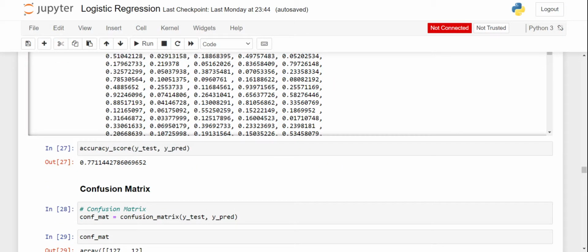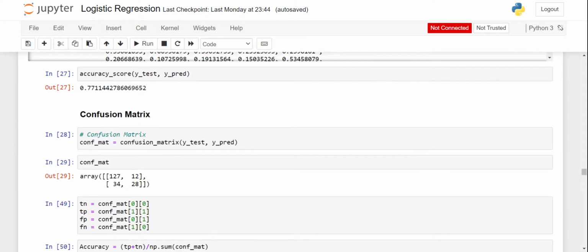For that I've used accuracy score. Our accuracy is 77%. But in a classification problem, we need not rely on accuracy score, since this is a health condition problem. So we have to reduce false negatives, false negative classifiers. For that we use recall, which shows how many false negative values we have predicted.